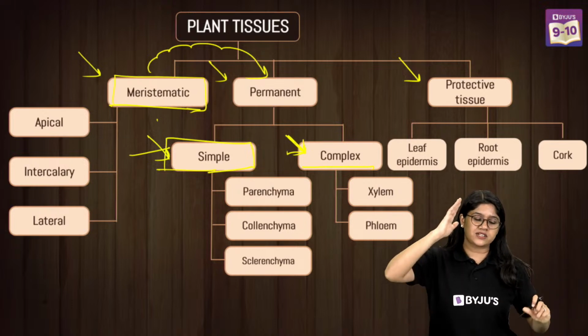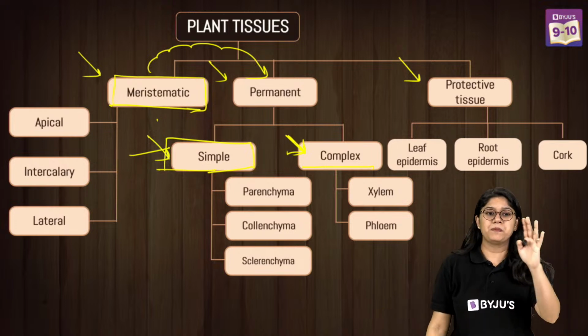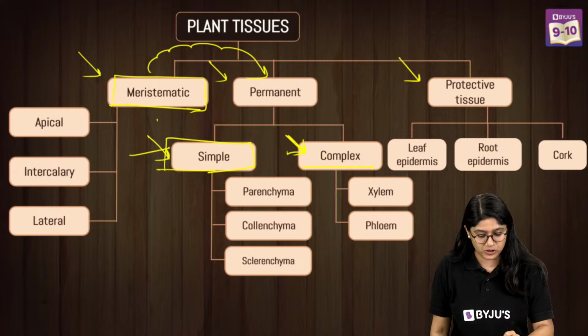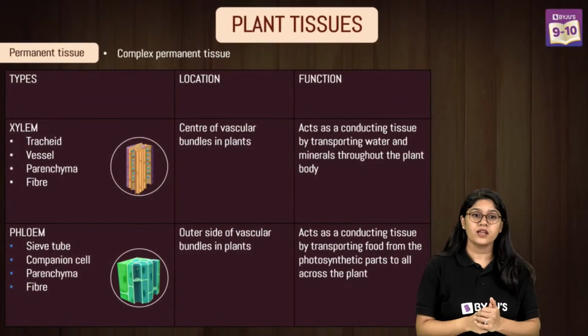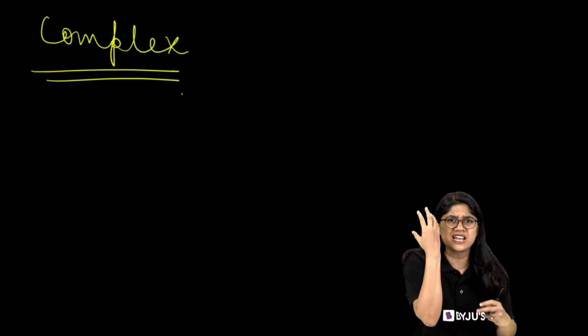So till now we have discussed the meristematic tissue and the simple permanent tissue. Now we'll be discussing the complex permanent tissue. Complex word. What do you understand with the word complex?